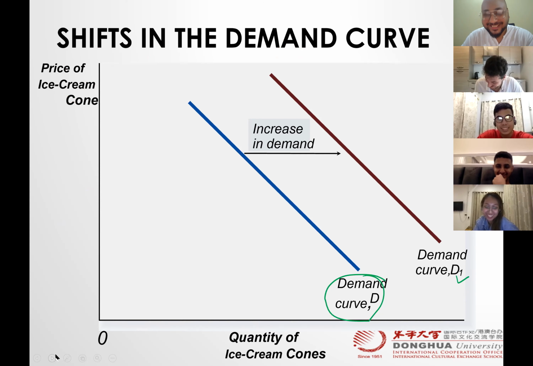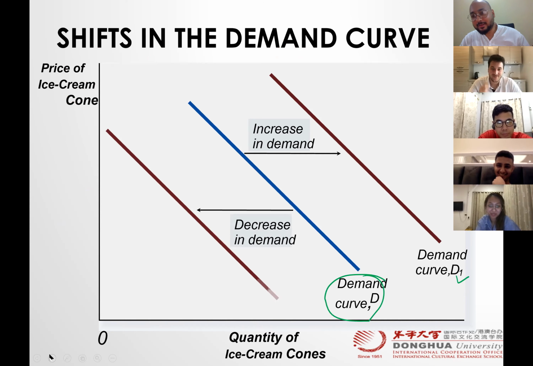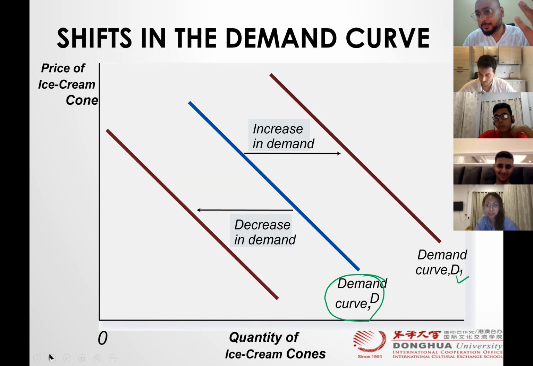Okay, sorry. So decrease means shift to the left, right guys? So if demand is decreased but the price remains the same, decrease means shift to the left, increase means shift to the right. Easy? You don't have to draw the whole graph and show your artistic ability.